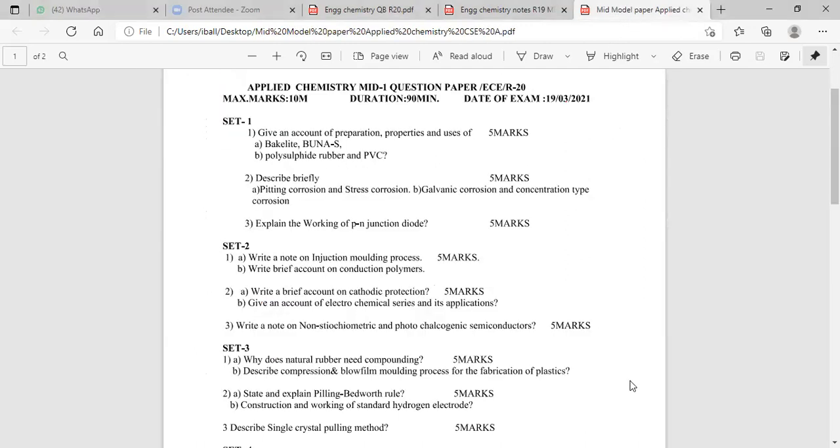Look at the first question. Bakelite, preparation, properties and applications of bakelite. Number 2 is Buna-S. Number 3 is polysulfide rubber. Number 4 is polyvinyl chloride.